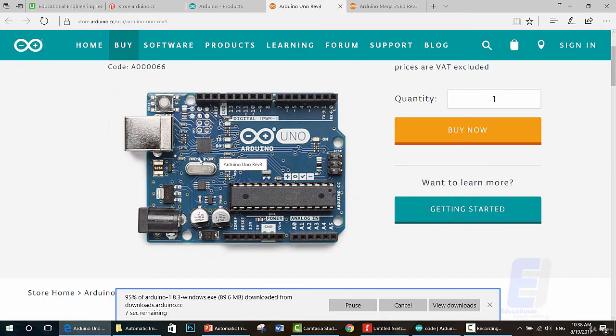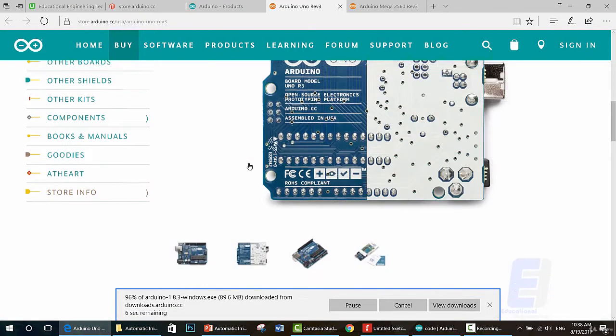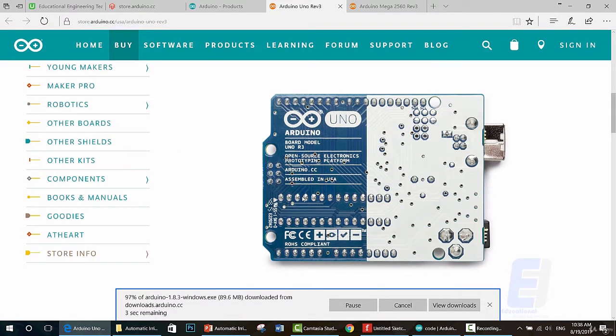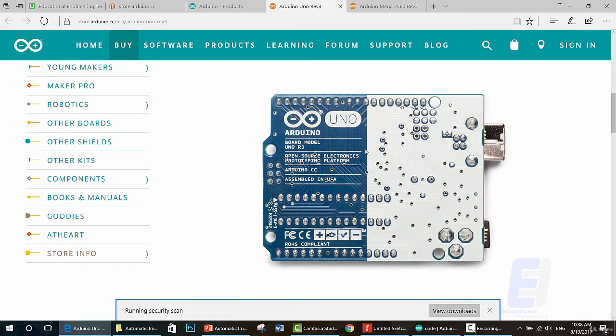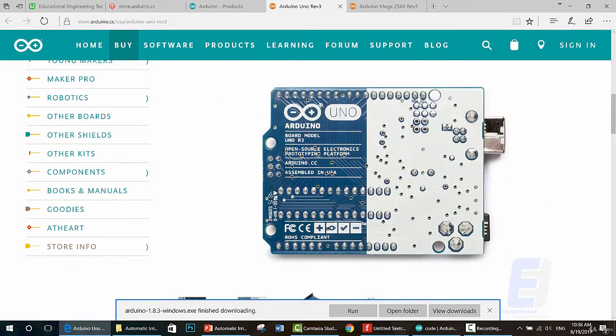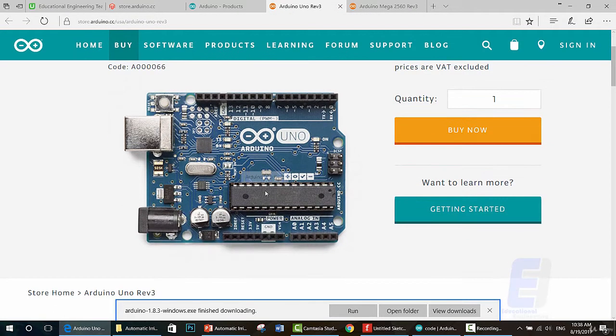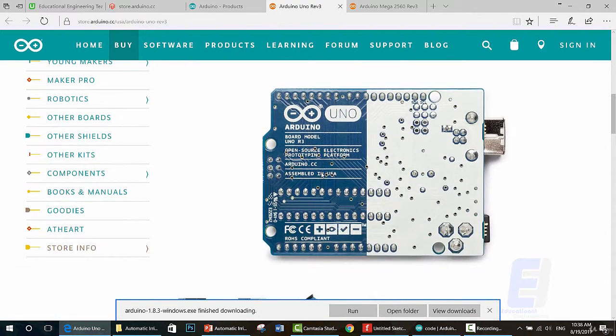Arduino Uno, as you can see, this is the original stuff. Now, in order to know if your board is original or not, you can flip it. If it's assembled in USA or Germany, then it's original. The ones that are assembled in China are not created by the official Arduino company. It's created by Arduino Associates, and it must cost less, around $10 to $12. I already purchased such boards. They don't have the same quality as the ones manufactured in USA.